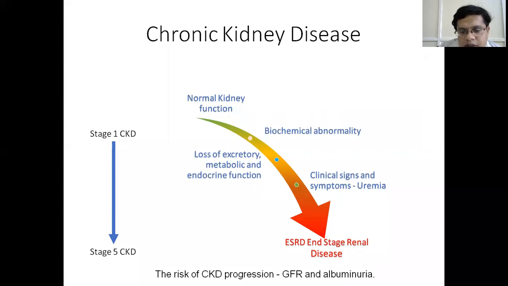So the risk of progression. There are two factors which indicate that there is progressive damage of the kidney. One is GFR, another is albuminuria. The more the amount of albumin or proteins in the urine, the greater is the risk of progression of the kidney. So CKD is an irreversible deterioration. Once any inciting insult starts the spiral of damage of the kidney, it continues even if the initial insult is treated.